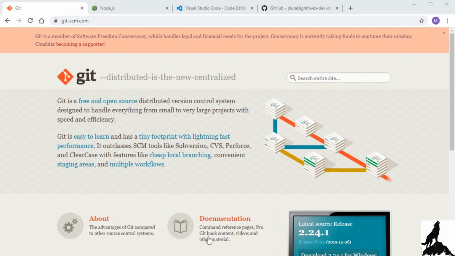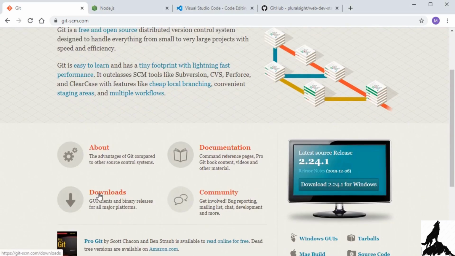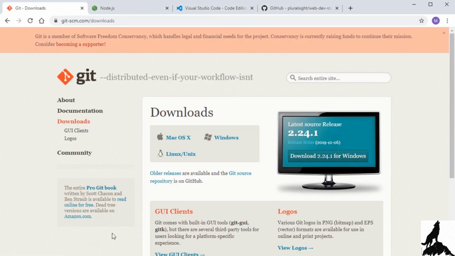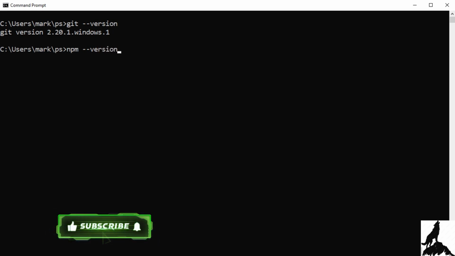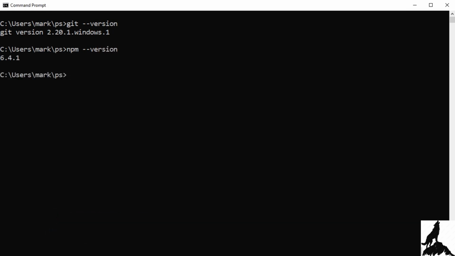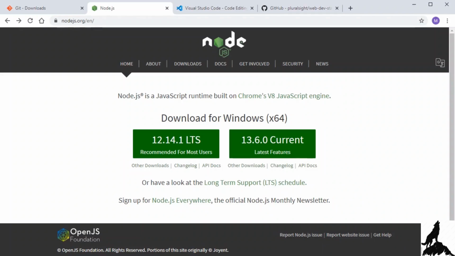git-scm.com. If you scroll down a little bit, you can see the downloads button, and it's available for Mac, Windows, and Linux. And once Git is installed, the next thing we need is Node.js. Specifically, we need the npm package manager, which comes bundled with it. We can type npm --version. And you can see that npm is installed here. But again, if it's not installed, you can visit nodejs.org and download it here.